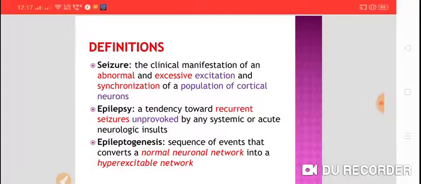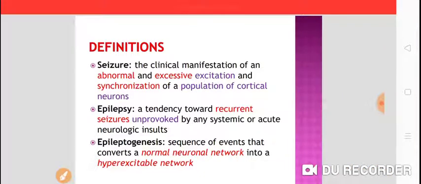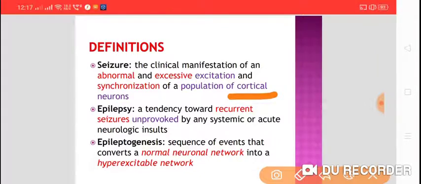What is seizure? It's a clinical manifestation of epilepsy. And normally, there is an excitation of cortical neurons. But in case of seizure, there is an abnormal and excessive excitation of cortical neurons. Then we call it a seizure.